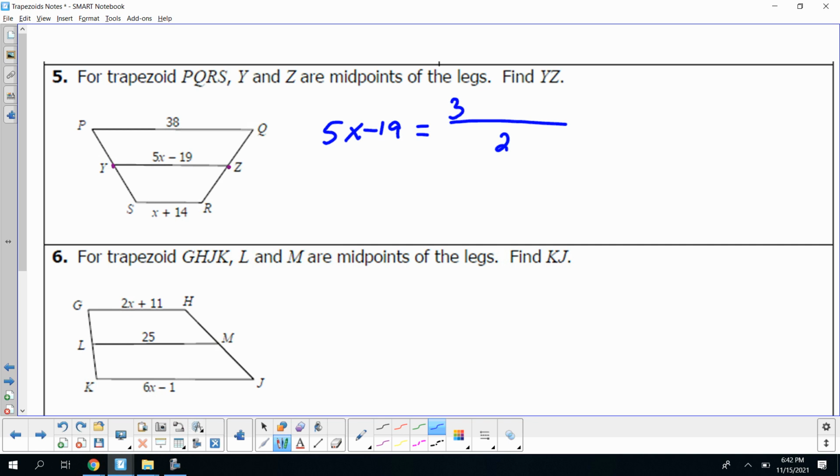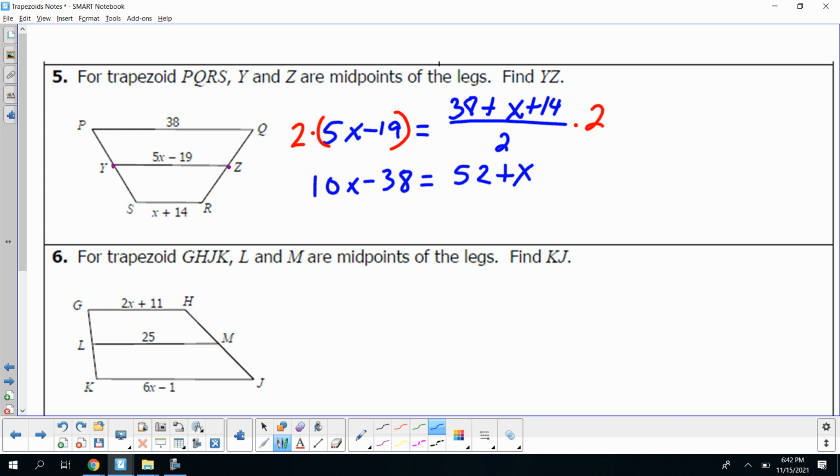So 38 plus x plus 14. Okay, and the first thing I'm going to do is multiply by 2 on both sides again. But we have to remember to distribute that too. So that gives me 10x minus 38. And simplifying on the other side, 38 plus 14 is going to give me 52 plus x.